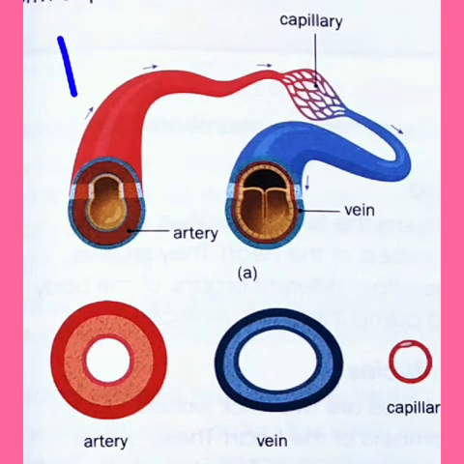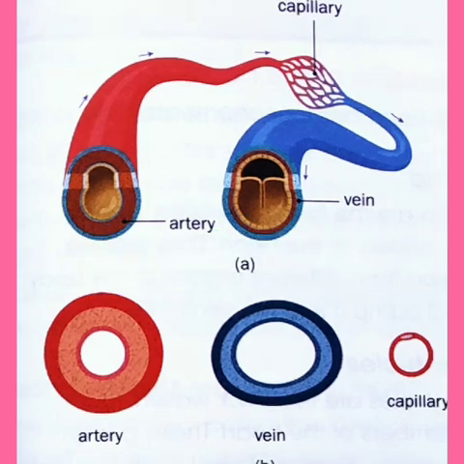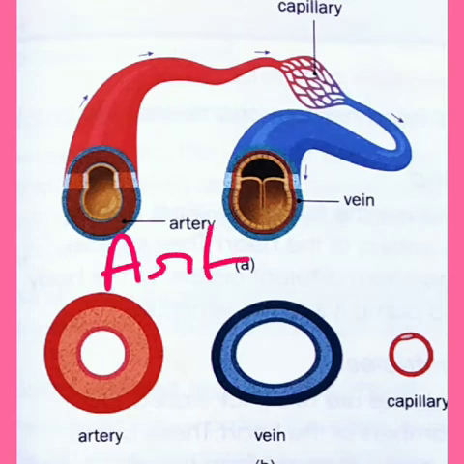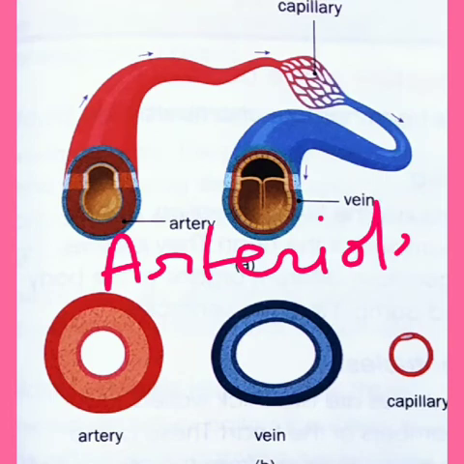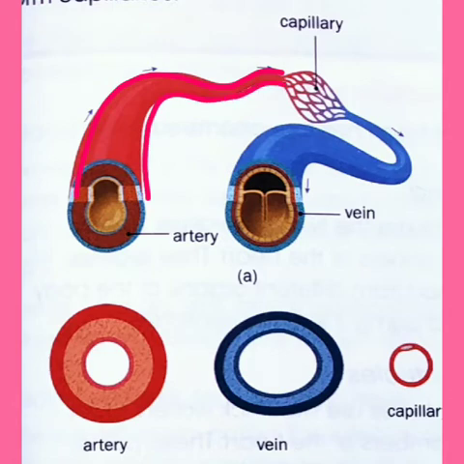Can you name the largest artery in our body? It is the aorta. And the smaller arteries are called arterioles. So this is an artery which branches and forms capillaries.